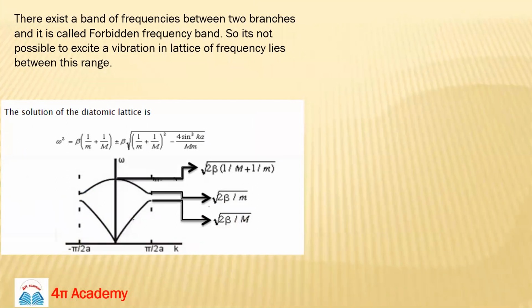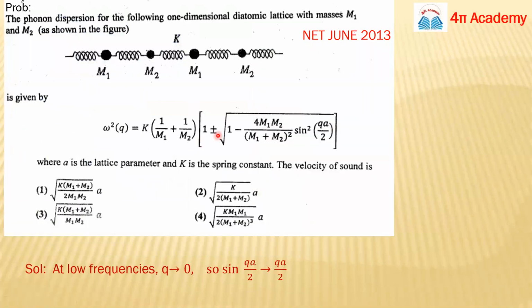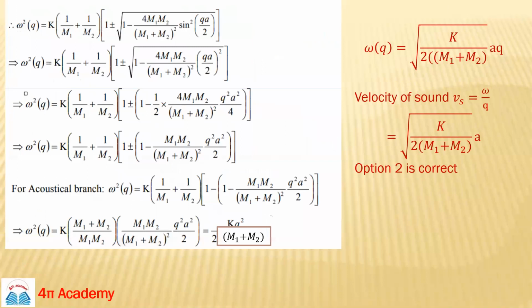Please tell me if you are confused. So this is basically this formula, where beta is our spring constant and k is our wave vector. When we apply q tends to 0, this term tends to qa by 2. So just put this value.